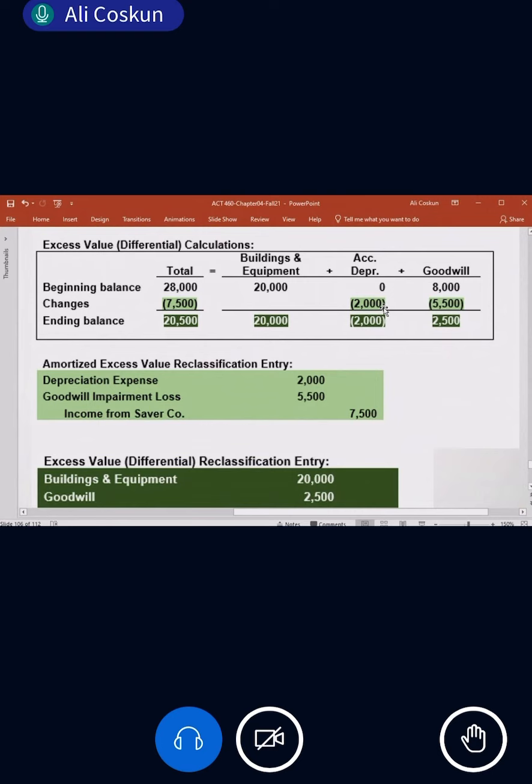So the question is, why didn't we write it below the building and equipment, but we open the accumulated depreciation column? Why? Because in accounting, we record any decrease in the building in accumulated depreciation. In the balance sheet also, we don't deduct depreciation from the building. We open another account, accumulated depreciation. So here it is the same, okay? Anything about depreciation, we open a new column as accumulated depreciation.